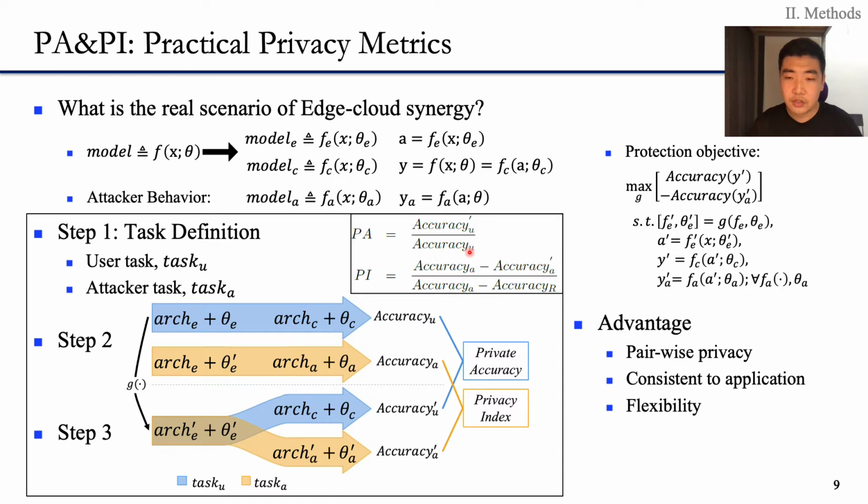The advantage of the PA and PI method is that this metric evaluates privacy at the pairwise level and is consistent with real-world scenarios. Also, this metric is flexible to change the task and model for the attacker to suit any application scenario.